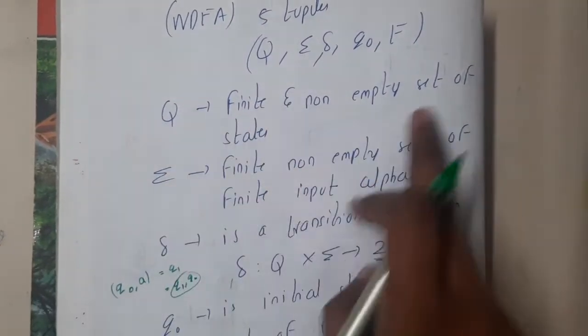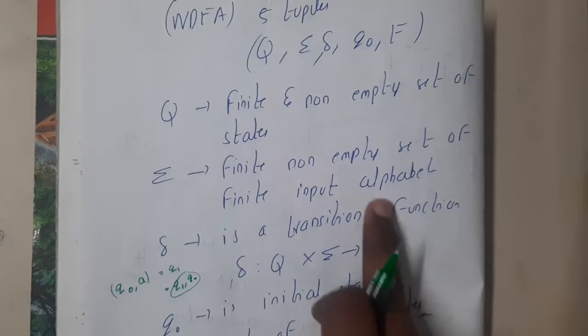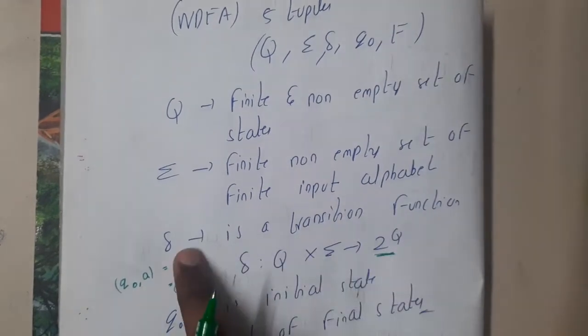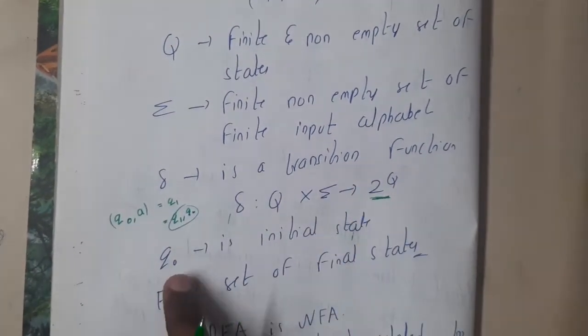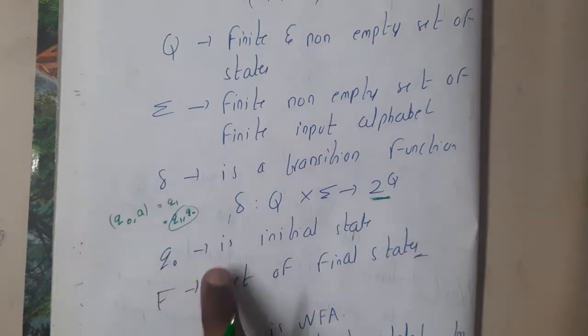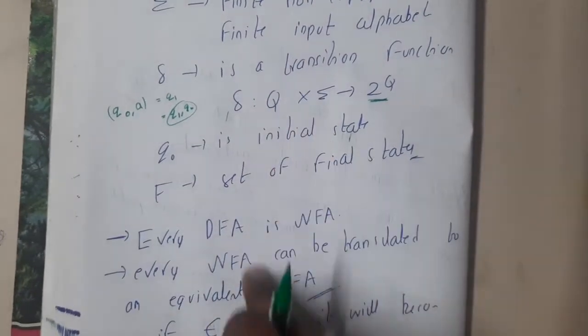Q is the finite set of states, Sigma is the input symbols, Delta is our transition function, Q0 is our initial state, and F is our set of final states. Now everyone has a clear idea.